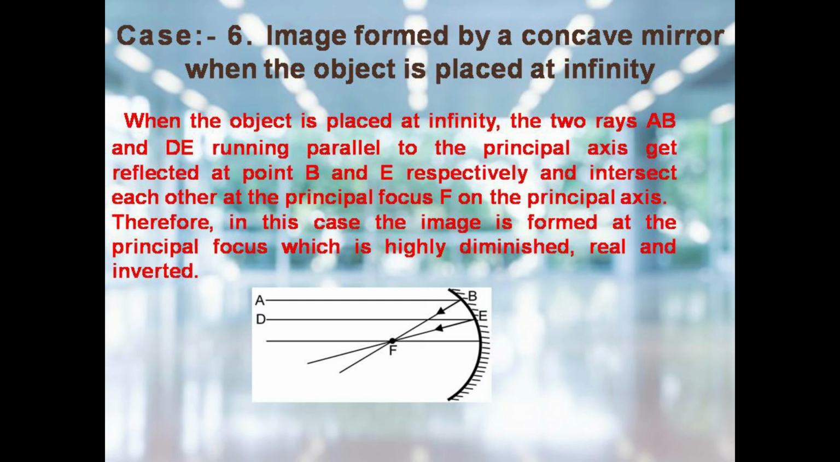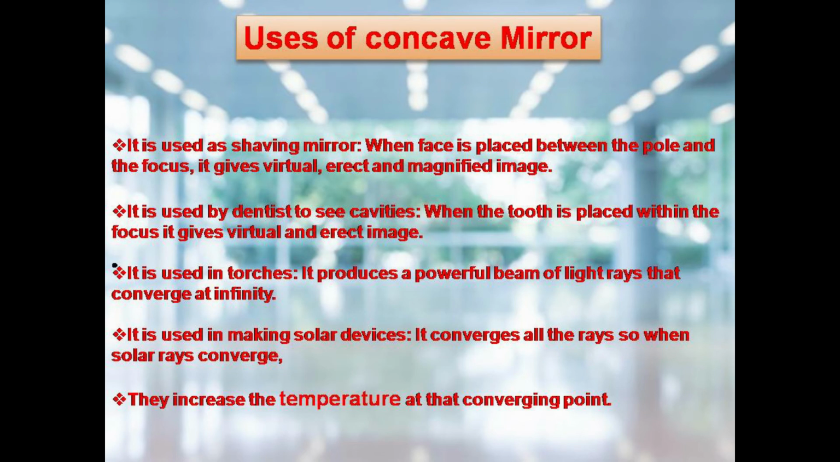Case 6. Image formed by a concave mirror when the object is placed at infinity. Now, when the object is placed at infinity, the two rays AB and DE running parallel to the principal axis get reflected at point B and E respectively and intersect each other at the point of principal focus on the principal axis. Therefore, in this case, the image is formed at the principal focus, which is highly diminished, real and inverted.